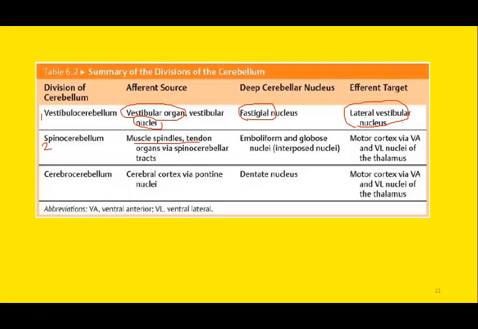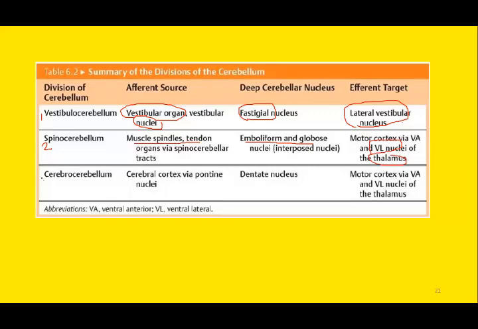Then comes the spinocerebellum, and the input is from the muscle spindles and the Golgi tendon organs, and the nuclei involved are the emboliform and globose. As we discussed earlier, the middle two deep cerebellar nuclei, emboliform and globose, are collectively called the interposed nuclei. So spinocerebellum involves the interposed nuclei, and the output is the ventrolateral nucleus of the thalamus.